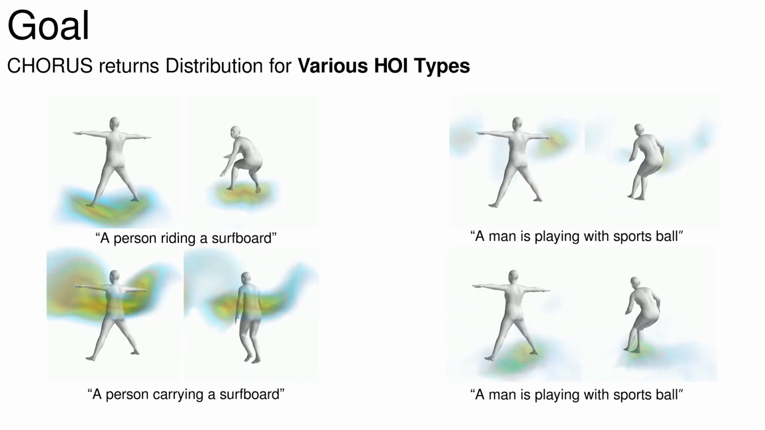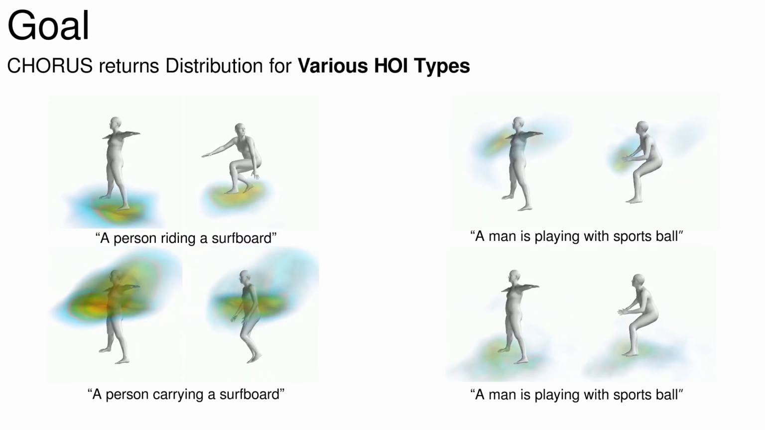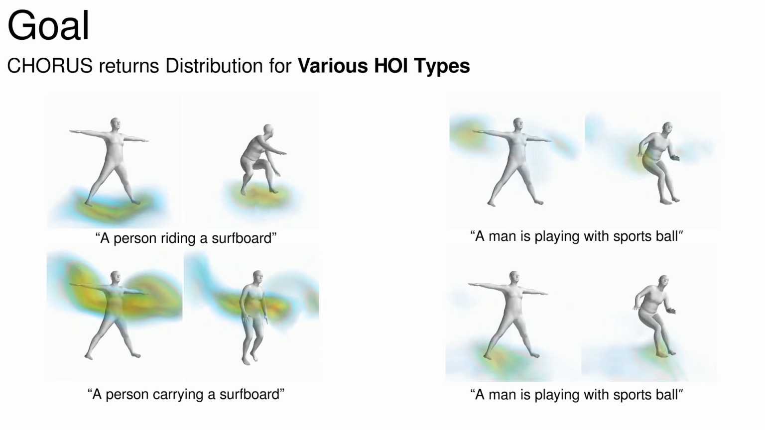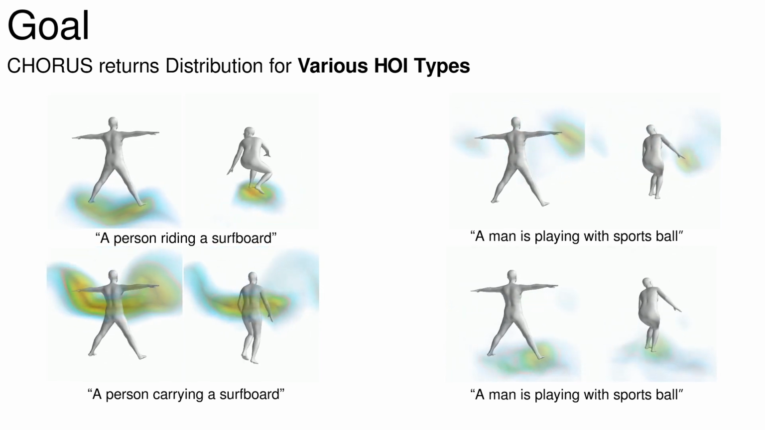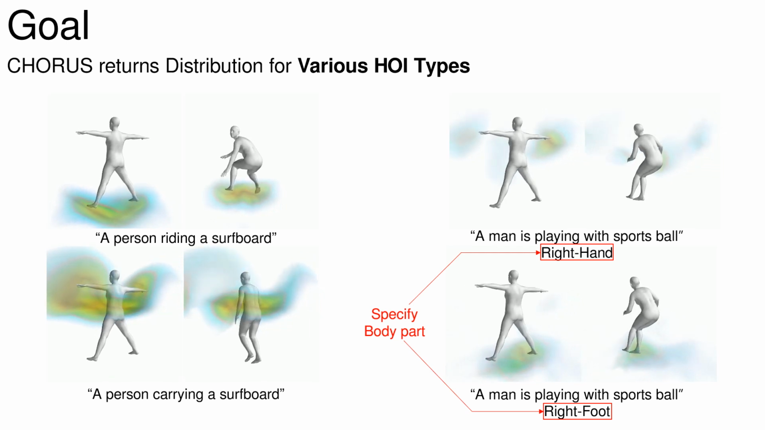Chorus can also infer possible distributions for various semantic types of HOI, where semantics can be given as natural language description, or optionally can be further specified with body parts.